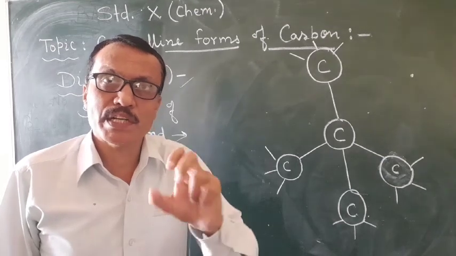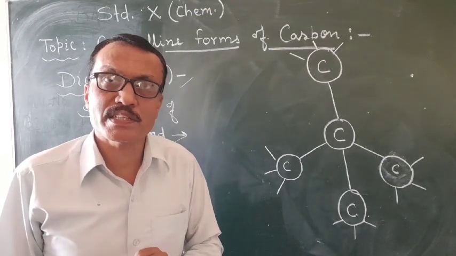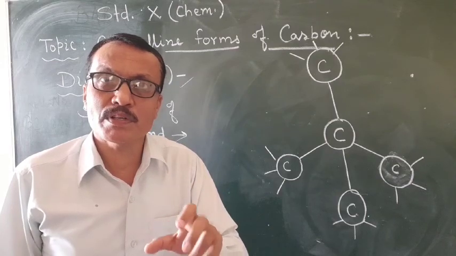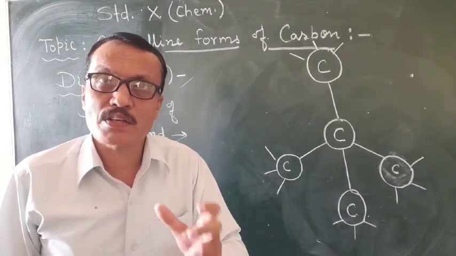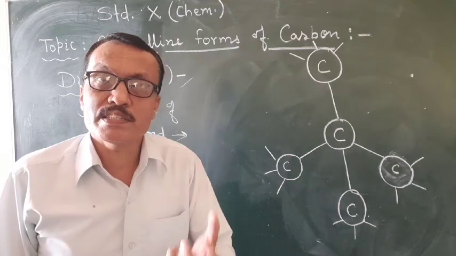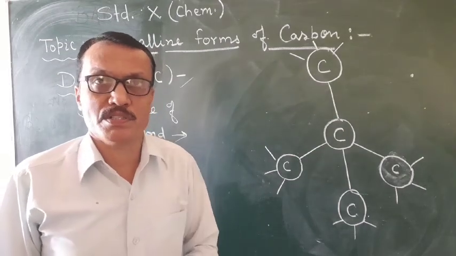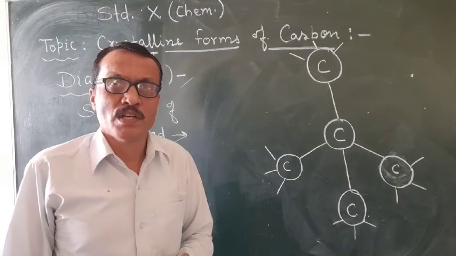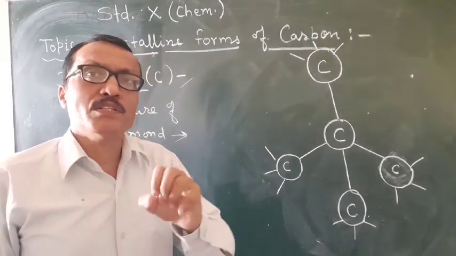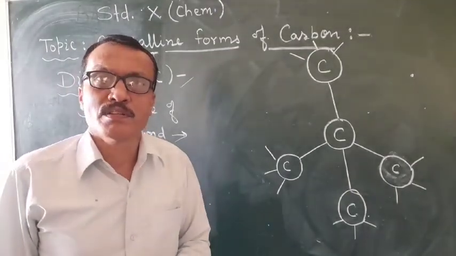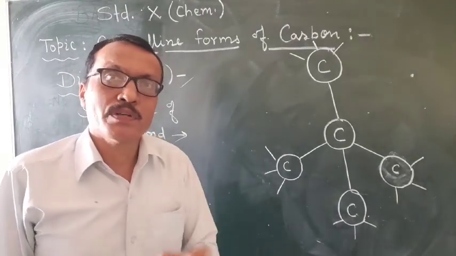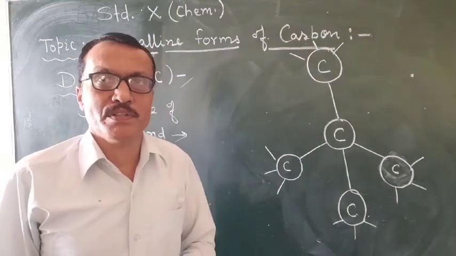So these are some important properties of diamond. Diamond is a bad conductor of electricity. Diamond is a crystalline form of carbon. It is a colorless and transparent substance. It is the hardest known substance. And all these properties of diamond can be explained on the basis of the structure of diamond.